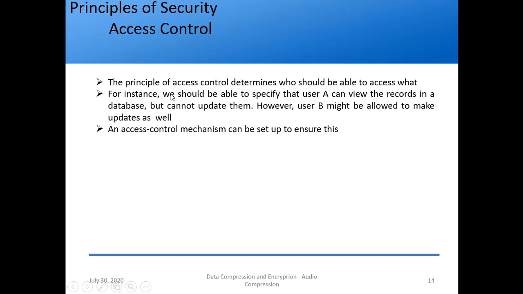So what is access control? The principle of access control determines who should be able to access what, right? If you right click on a folder in Windows and go to security, there will be something called permissions. So you can give permissions to a particular user who logs in to your computer. So this is a sort of access control.